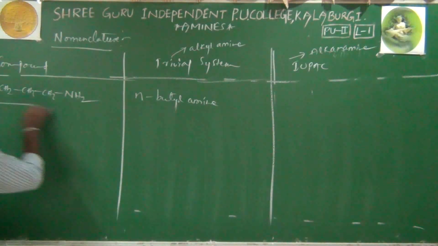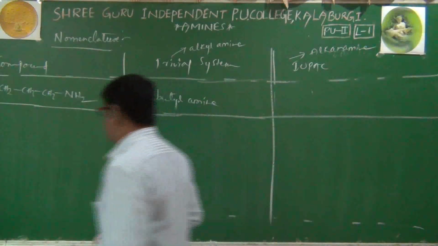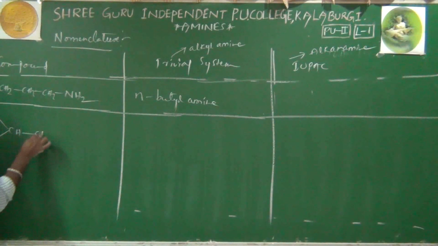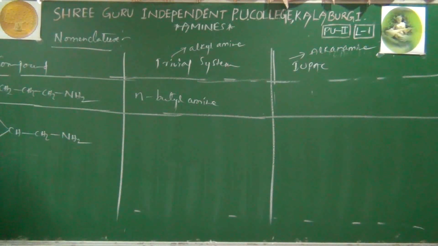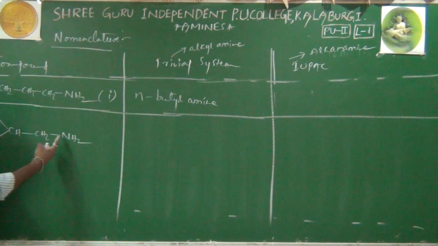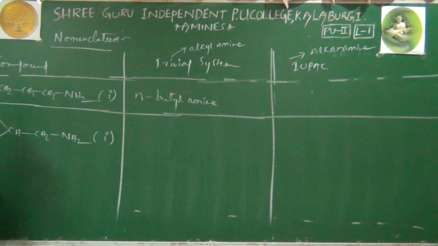Now we'll write its IUPAC name, but before that, one more example I'll give you here: CH3CH(CH3)CH2NH2. One more point is that here also nitrogen is connected with only one carbon atom and the NH2 functional group is there, so blindly we can tell that it's absolutely a primary amine. Here also nitrogen is connected with only one carbon atom, so it is also a primary amine, no doubt.